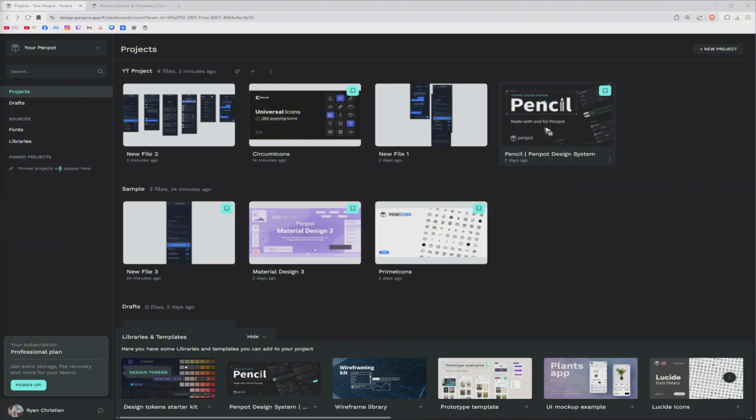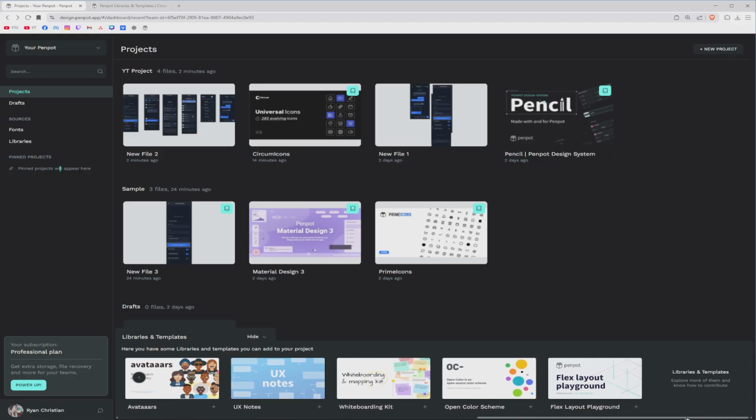As you can see here, I have these files: the Penpot design system, circum icons, prime icons, material designs. Now if you're wondering how I added it, I just went over here at the very bottom. We have here libraries and templates. Just click on the libraries right here and download what you need.